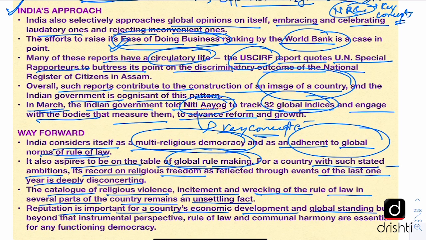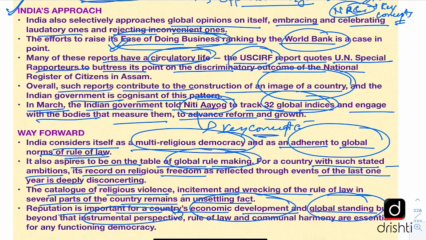That is very true. How a country is perceived in the world is very important for the country's economic development and global standing, because if a country is seen as stable, peaceful, and where the rule of law is well established, then global investors would like to come and invest their money in that country, and that leads to progress and development. So that is an instrumental perspective.